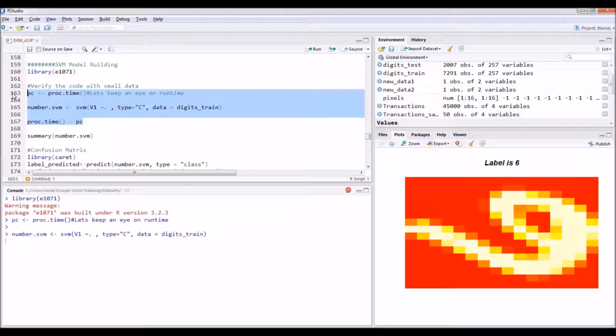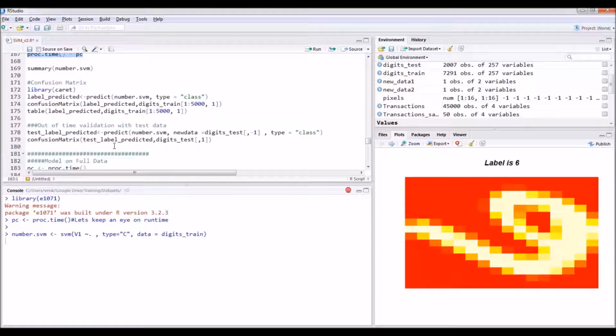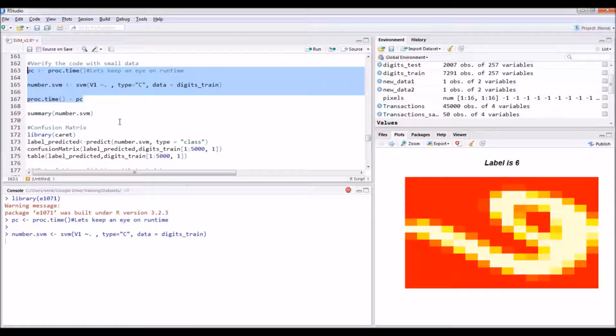Now the SVM has started. The SVM model building has started. It will try to build a model, and then we'll see the summary. Then we will see the accuracy of the model on the training data, and then we can see the out of time validation on the test data. Type is C because it's classification. Variable 1 is the label. The remaining 256 variables are our pixels.